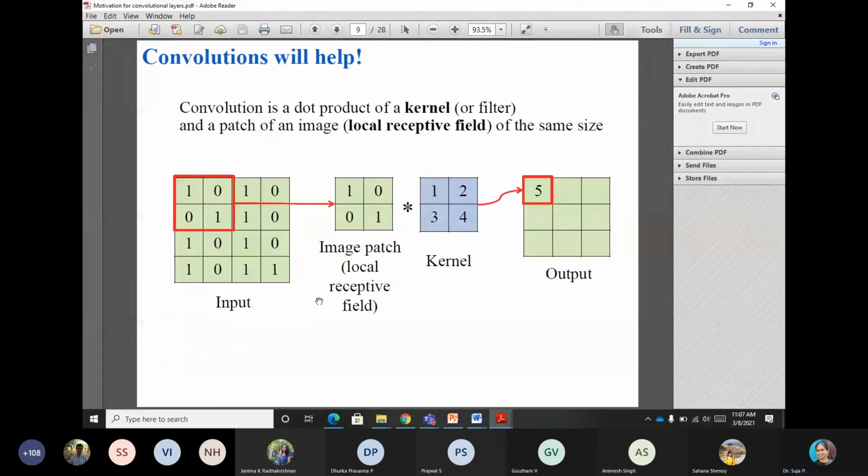Okay. So the convolution is going to help us, and I will come back to this convolution once again. But before that, I want to explain another concept.